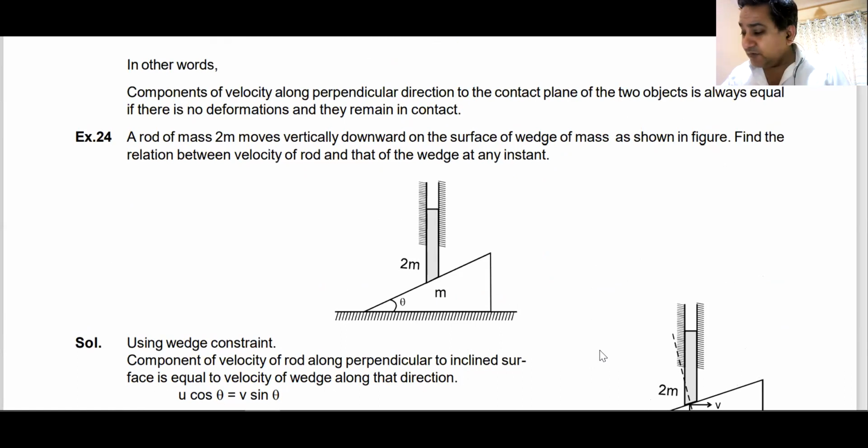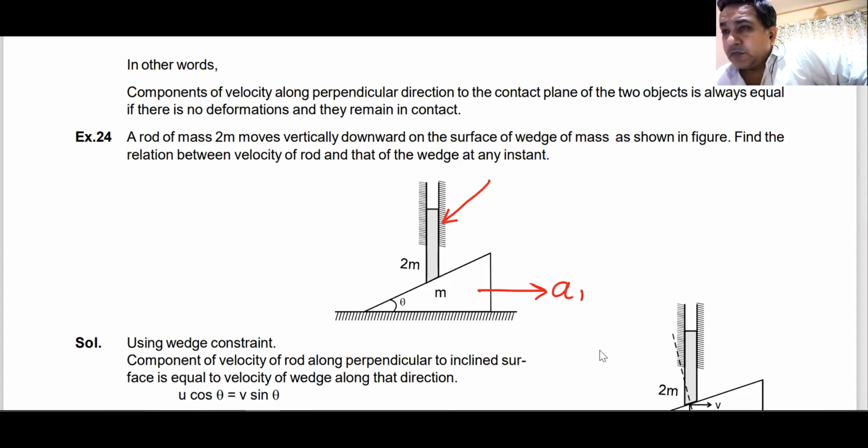For example, this block moves here with an acceleration A1 with respect to ground. What will happen to this? Will it move up or will it move down? Will this rod move upwards or downwards? Tell me. If the wedge moves towards right, where will the rod move?